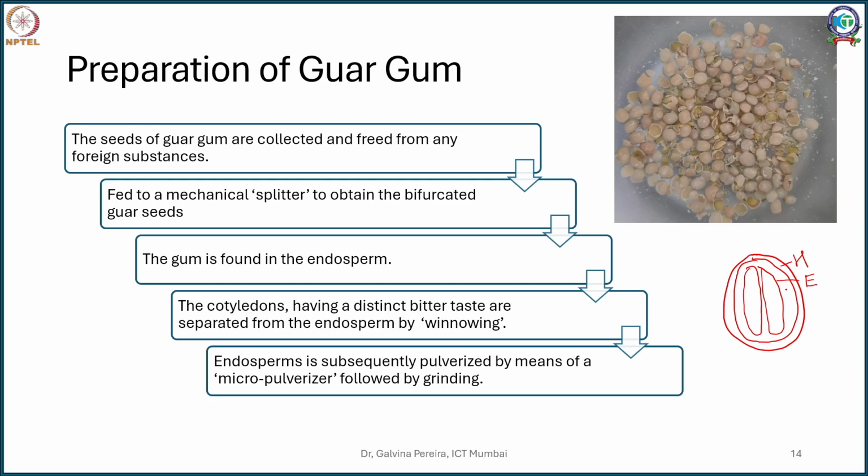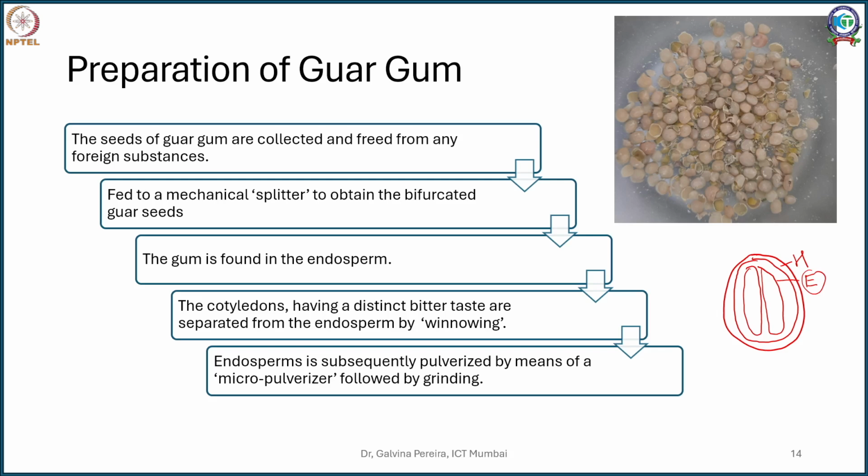Now what we require here is the endosperm, because this contains the gum. So the splitter seeds are removed. You can get rid of the outer husk just by winnowing or blowing initially, and some separators such as cyclone kind of separators are used to get rid of it. Now in order to separate the endosperm, further processing is done, further little grinding is done.